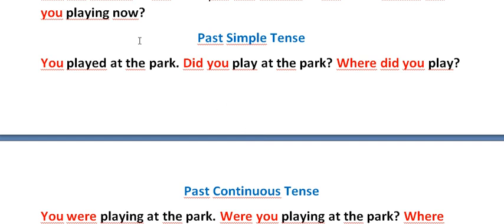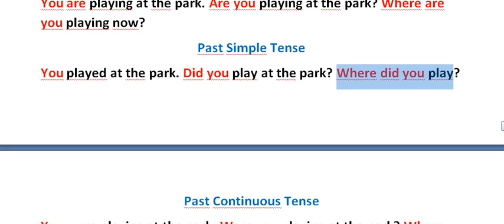And let's go to past simple tense. You played at the park. In past simple tense, when we make a positive sentence, we don't use the helping verb did, but when we change it to a question sentence, we say, did you play at the park? And if you want to use where, it's where did you play? So all of them work the same way.